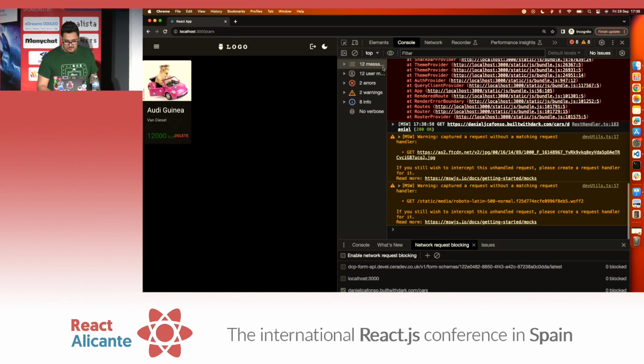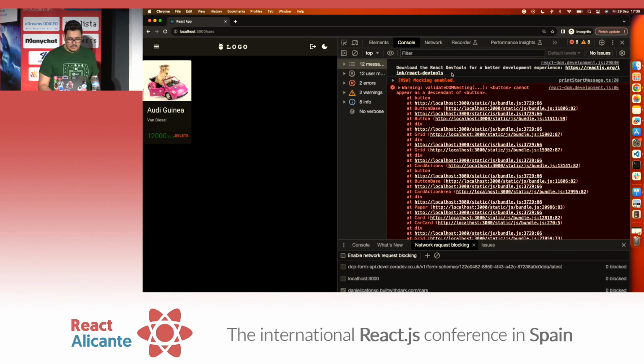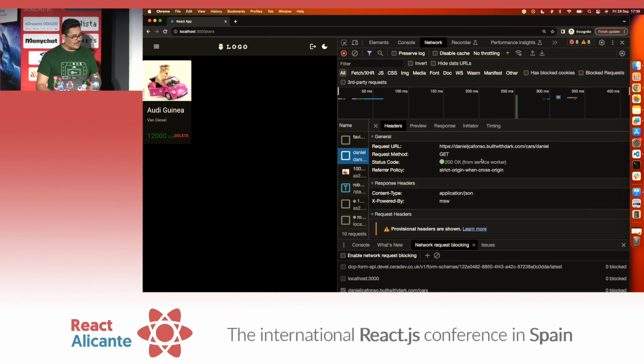You run your application, and Mock Service Worker is going to tell you mocking is enabled. There's a bunch of React errors, oh well. And the requests are going to be intercepted and returned from Mock Service Worker. That's pretty much the behavior we have with this thing. It seems pretty simple, it's straightforward, and it saves a bunch of time.